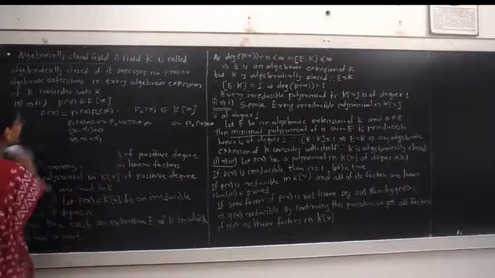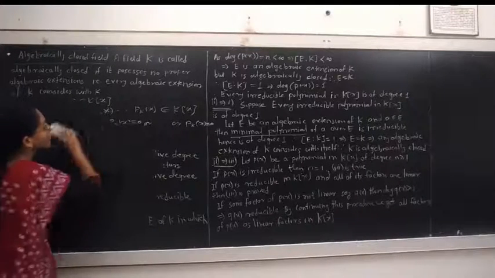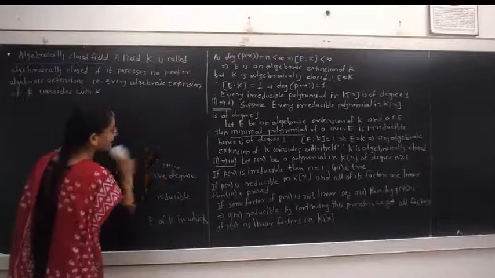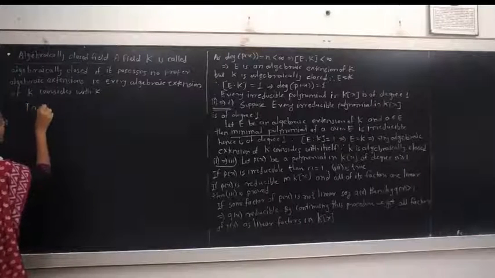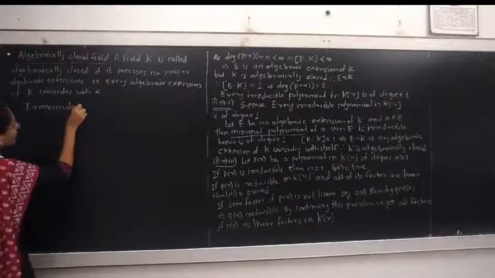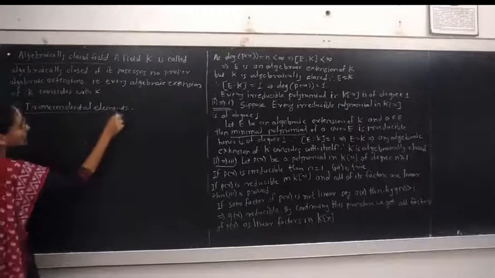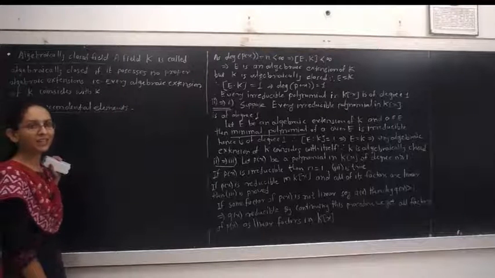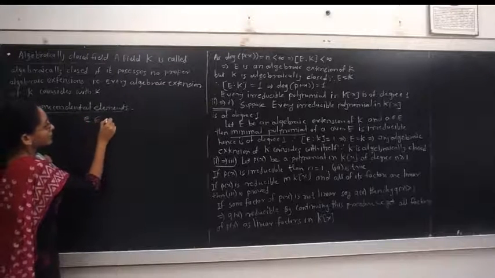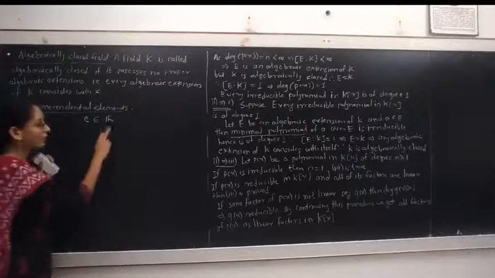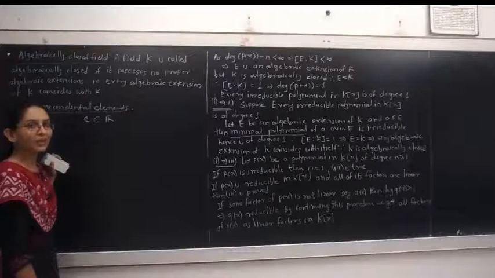We proved this theorem. Now we know the algebraic elements. In the same way, we can find the transcendental elements. The elements that are not algebraic are called the transcendental elements. For example, e belongs to the field of real numbers, then e is a transcendental element over Q because e is not algebraic.